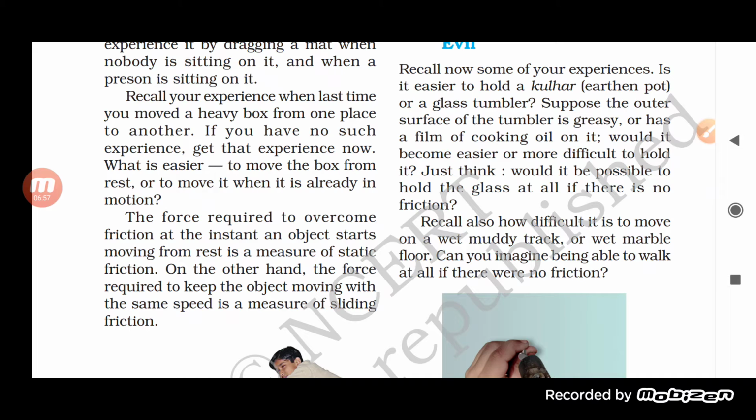There the friction is acting between the ground and the object, that is sliding friction. Second is rolling friction. If a ball is rolling, or a pencil, a pen, is rolling on the surface, that kind of friction acting on the rolling object is called rolling friction.